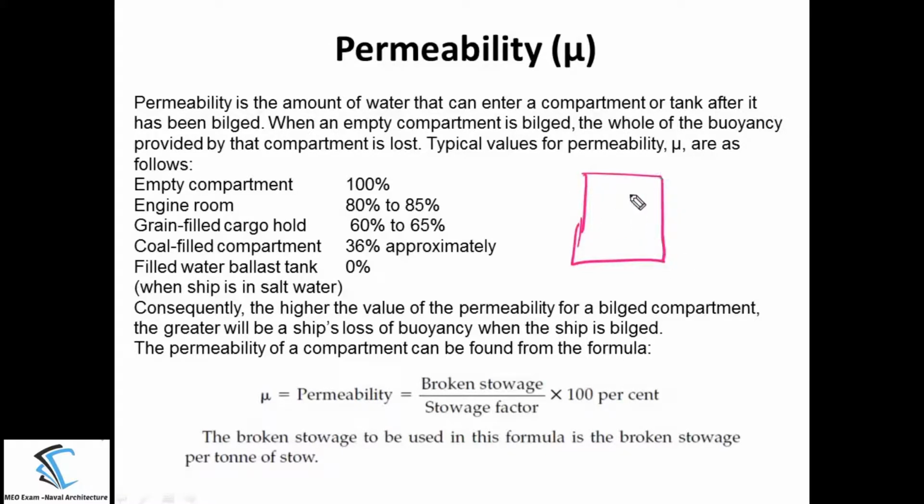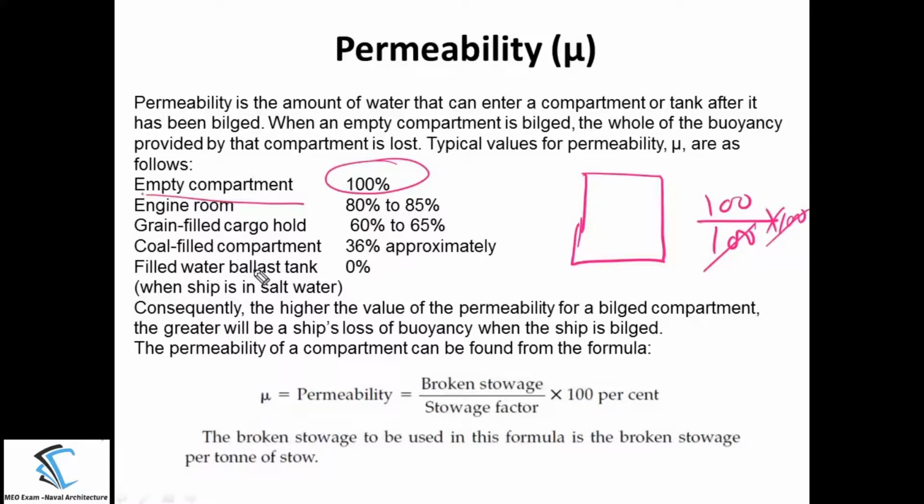In this case the broken stowage is 100 only, and the stowage factor is also 100. Again I am taking the example here, multiplied by 100. In case of an empty compartment, the broken stowage and the stowage factor both are the same. So for the empty compartment the permeability is 100%.